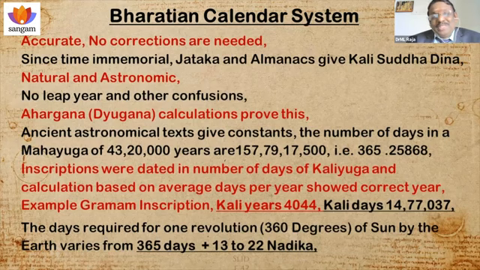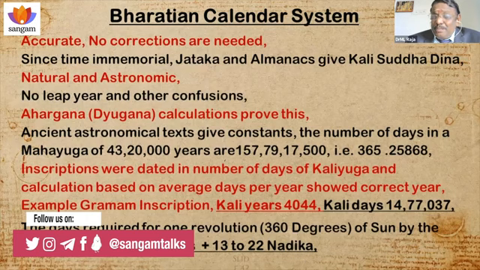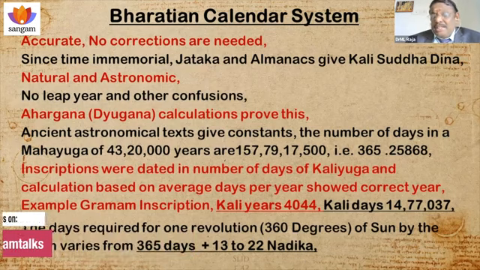Beautiful scenery will be there. So with the beauty, our year starts. So it is natural and astronomical, and there is no leap year. We are calculating years, thousands and thousands of years. We didn't find any leap year correction in any of the astronomical texts. How is it corrected? But it is correct.